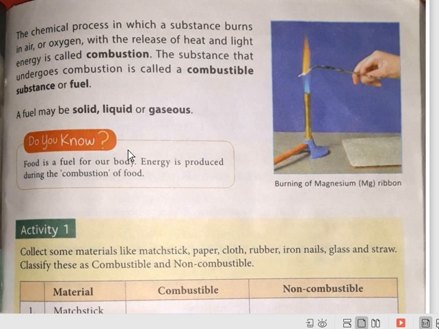The substance that undergoes combustion is called combustible substance or fuel. A fuel may be solid, liquid, or gaseous. Means fuel is available in all three forms. Solid fuels are coal, wood. Liquid fuels are petrol, diesel, kerosene. Gaseous fuels are LPG, CNG, etc.